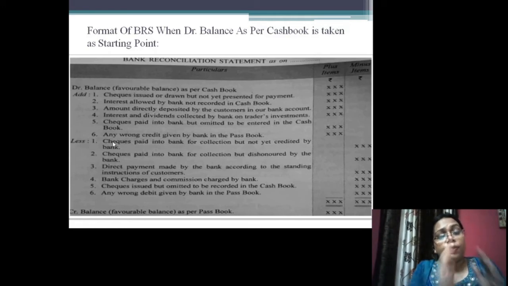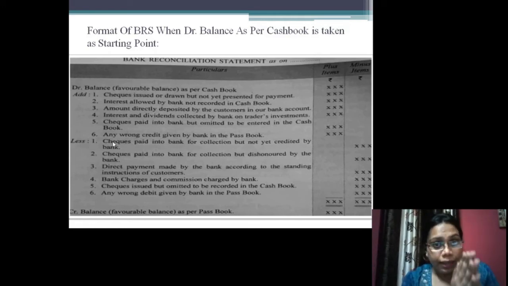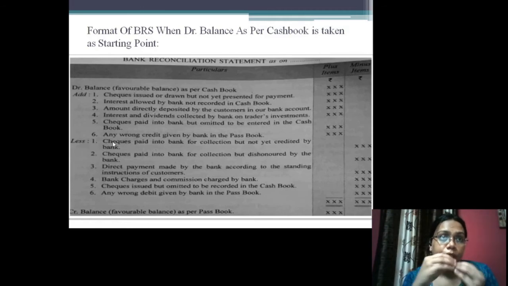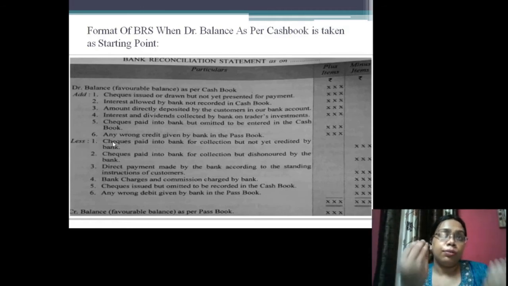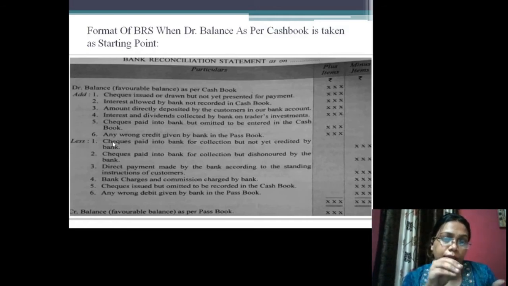What does this mean? This means that I have received a check from a customer. I have already gone to the bank and put that check in my account, but the bank has not received the amount of that check from the third party's bank.